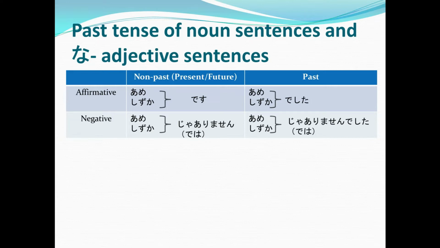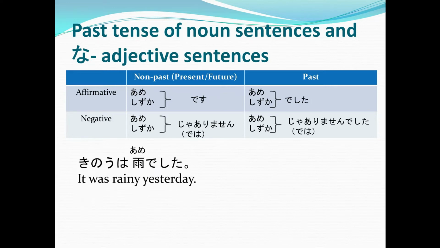Now let's take a look at the sentence examples. Kino wa ame deshita, or it was rainy yesterday. Since we're talking about yesterday, we use deshita at the end of the sentence instead of desu.